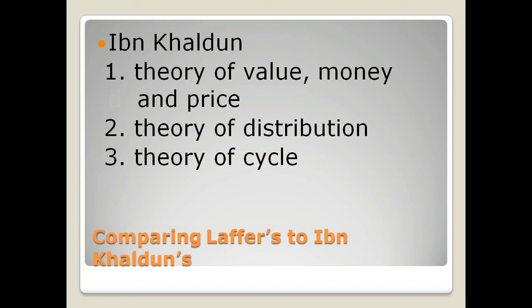The second theory of Ibn Khaldun's is the theory of distribution, where the price is affected by three things: wage, profit, and tax. The difference in wage gives out varying purchasing power from one person to another. Second, tax determines the wage of the community. Hence, the willingness to purchase public goods due to their demand and supply varies as well. As much as the government expenditure is based on tax, it affects the wage obtained, which in return decides the profit of purchasing goods. So all three elements that affect price have different optimal levels, which cannot be achieved anymore in the long run without a different business cycle, which comes to the third theory, which is